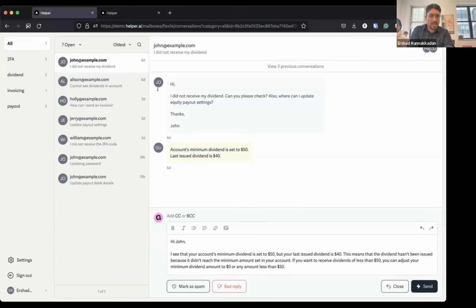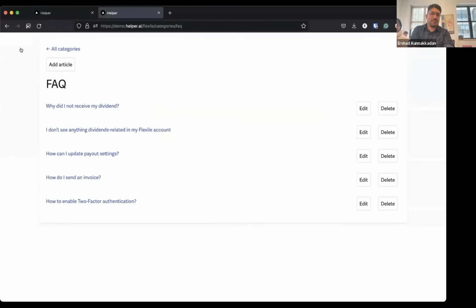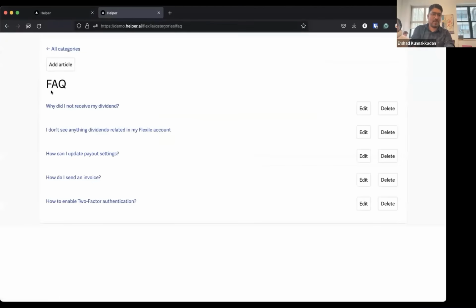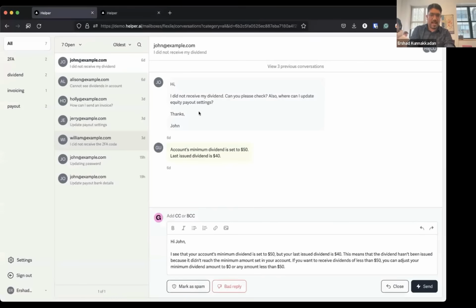And another one is that we can add help articles in Helper. So we can add categories. And so we have added a FAQ category as of now. Inside the FAQ category, there are multiple questions. And this particular question is relevant to the query John asked. So Helper will find this document automatically based on the query and will use this information to draft the response. And also Helper will check for the relevant and related past replies when generating the response.